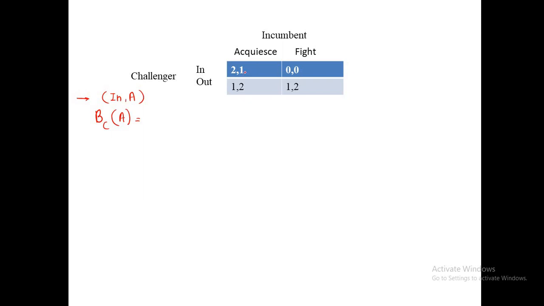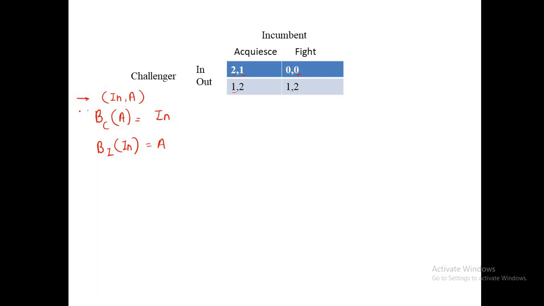So we will check here. If we take in, he will get the payoff of 2, and if we take out, he will get the payoff of 1. So which one is best? The in is best, so we will get in. Now as per this equilibrium, in A, what other condition needs to be satisfied? The incumbent is considering that the challenger is taking in. Which one is best? Here he is getting 1 and here he is getting 0. Accommodate is the best, so he will choose accommodate.